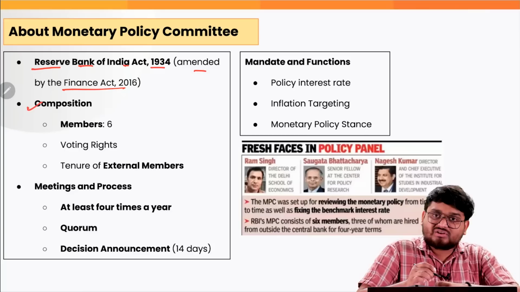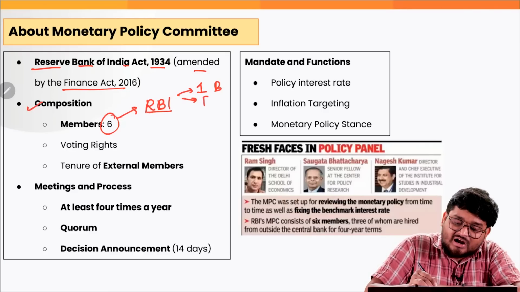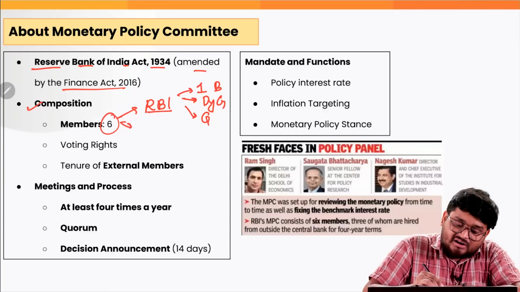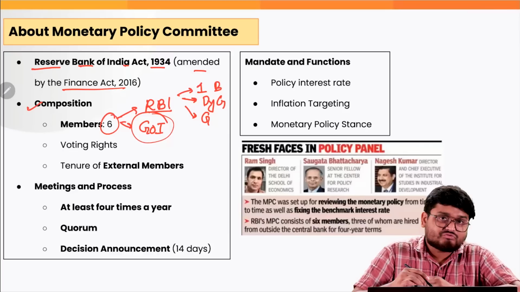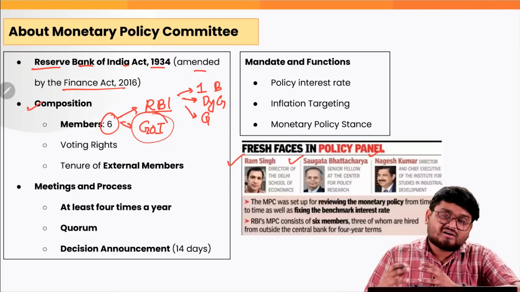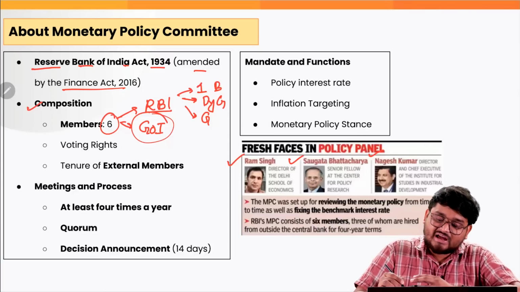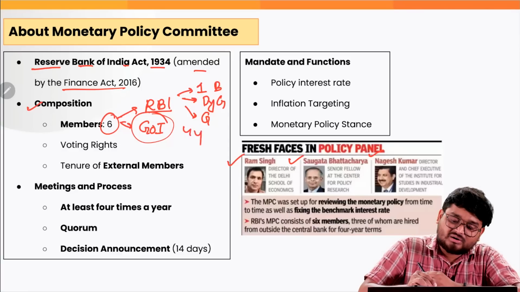And the composition, it has 6 members. From the RBI, it has 1 member nominated from the RBI board, the RBI Deputy Governor, and finally the Governor of the RBI. And the others are from the Government of India. As of now, we have 3 new faces, appointed by the Government of India, correct? Now these members have 4-year terms, right?